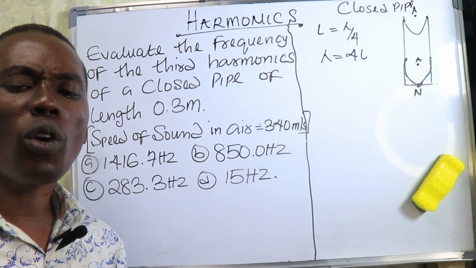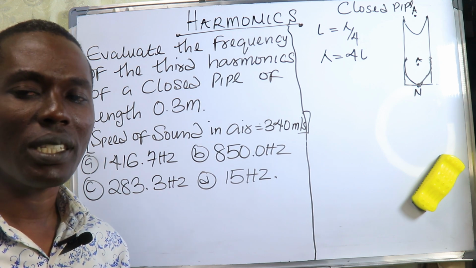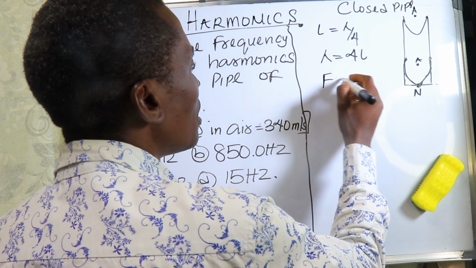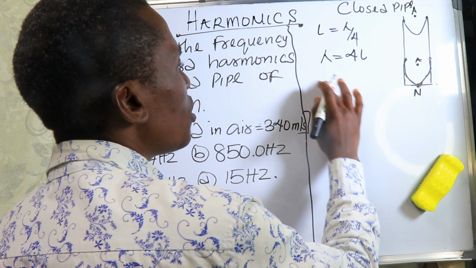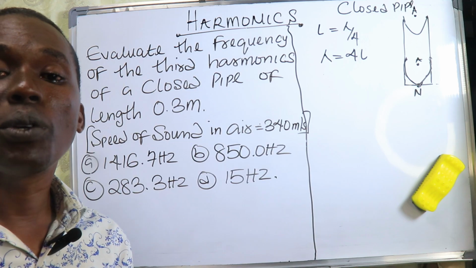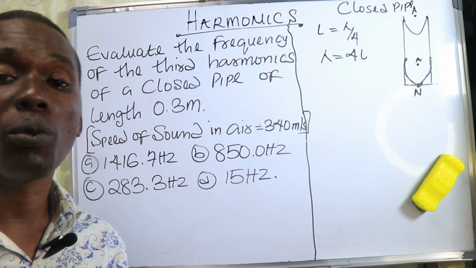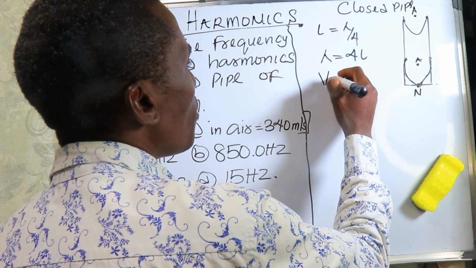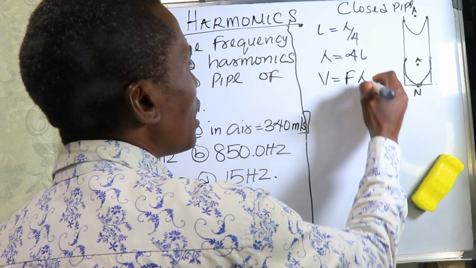So there is wetin we call the fundamental frequency. Now remember say the velocity of every wave is equal to f lambda. The velocity of every wave is equal to f lambda.